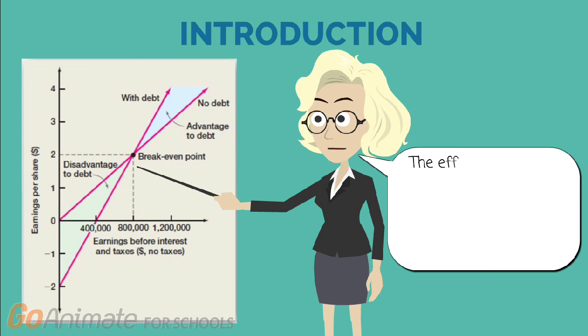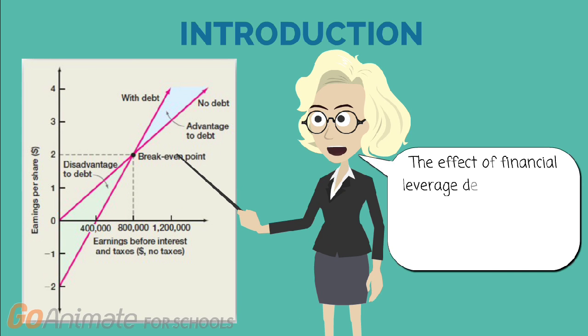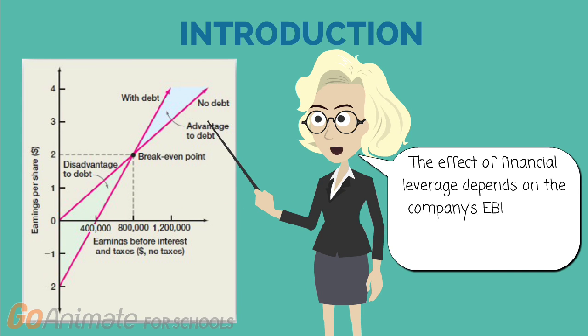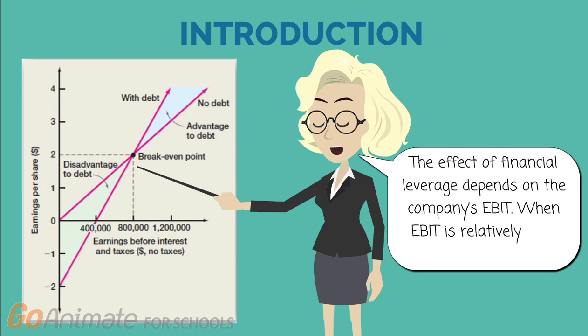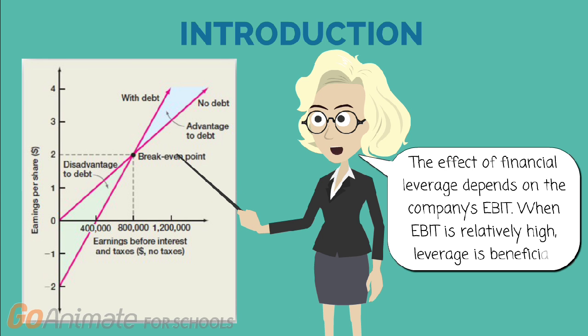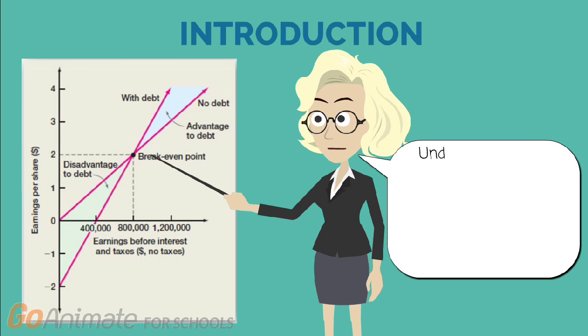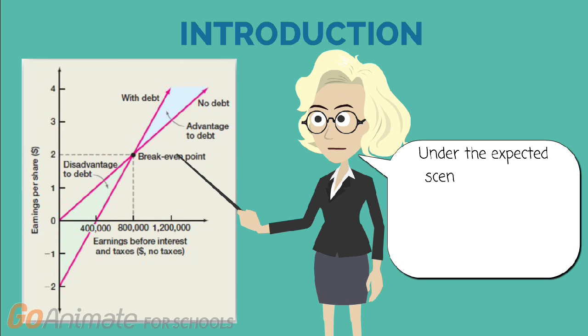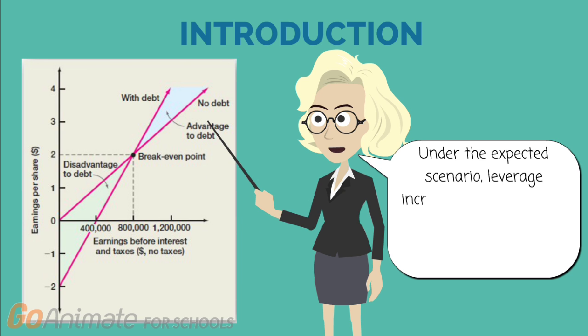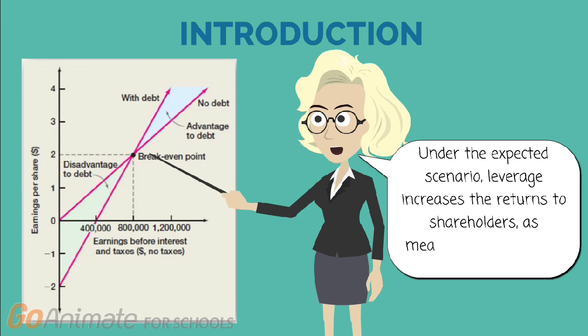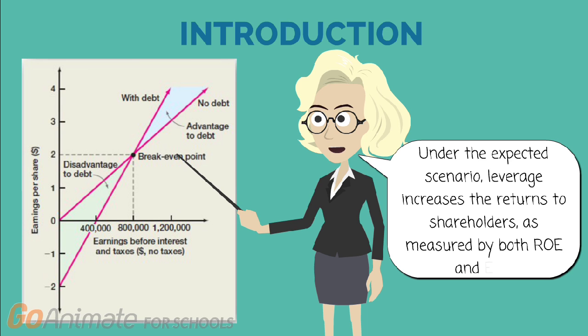First, the effect of financial leverage depends on the company's EBIT. When EBIT is relatively high, leverage is beneficial. Under this good scenario, leverage increases the returns to shareholders as measured by both ROE and EPS.